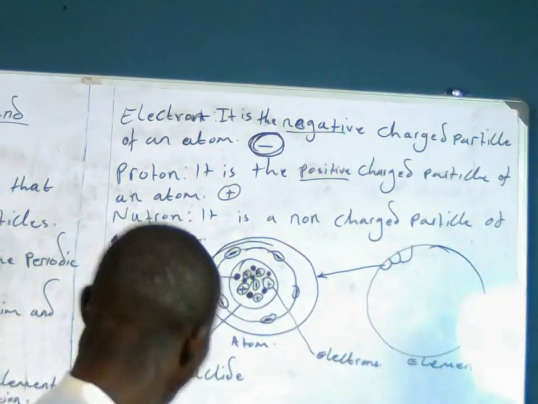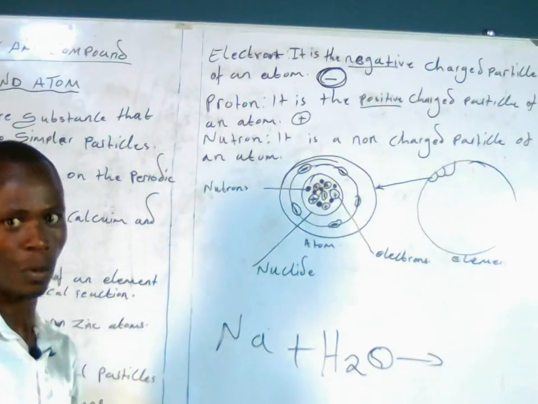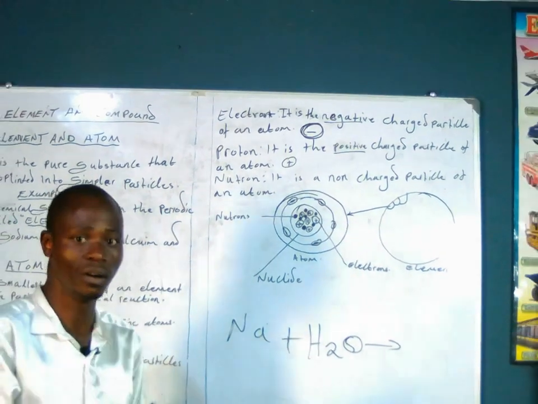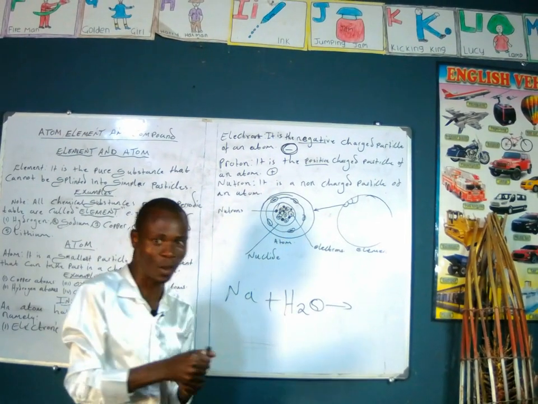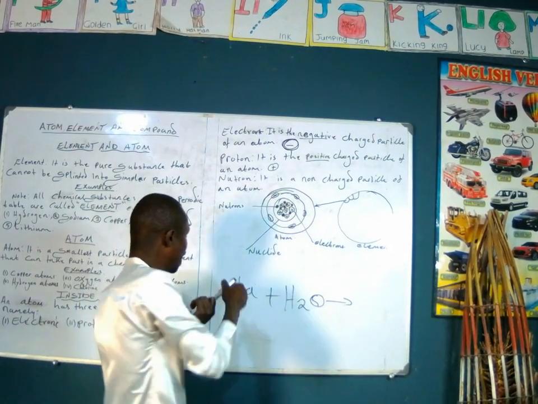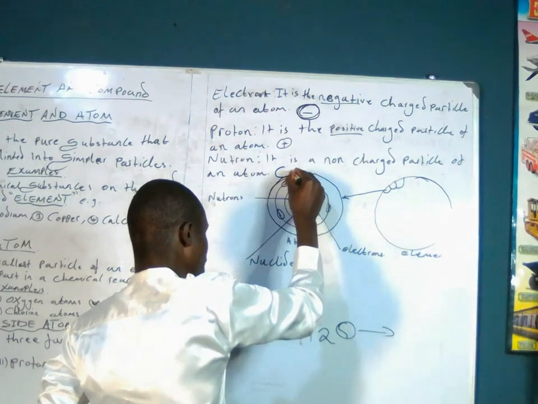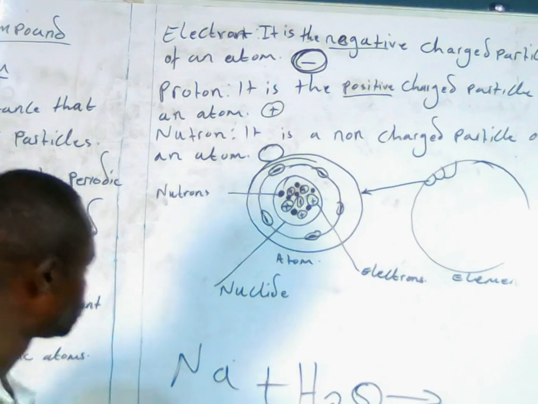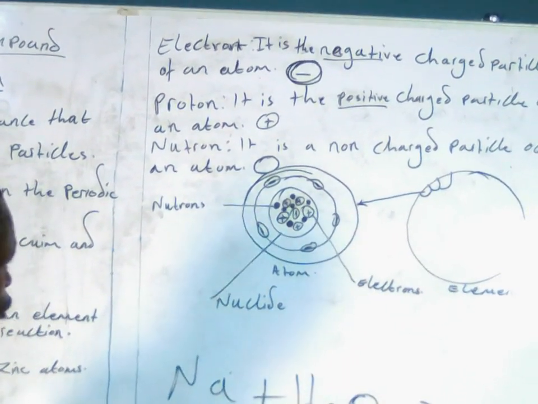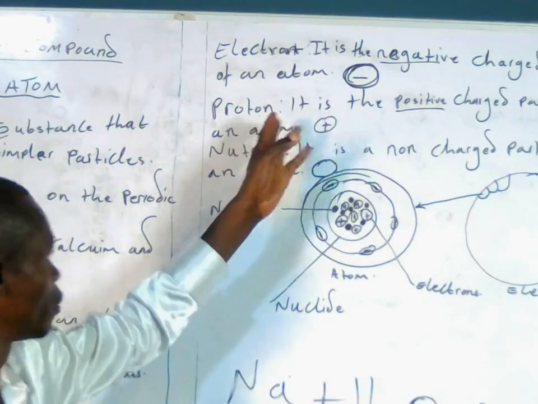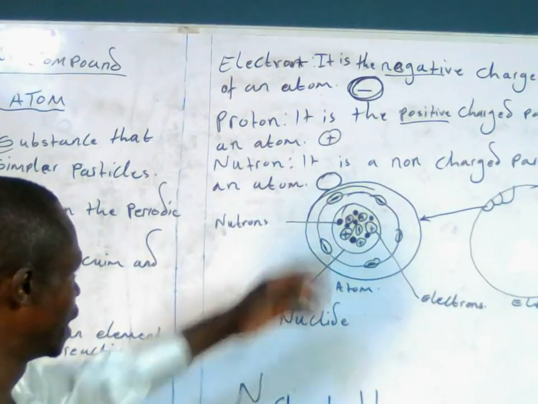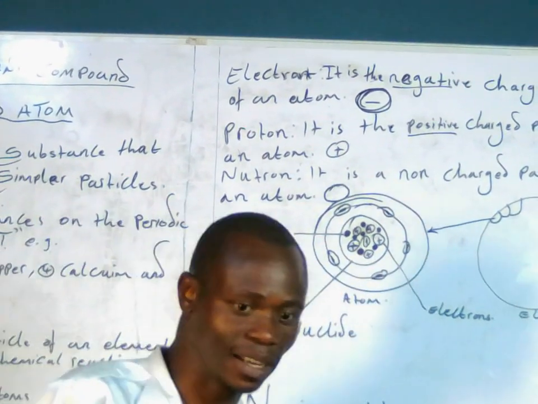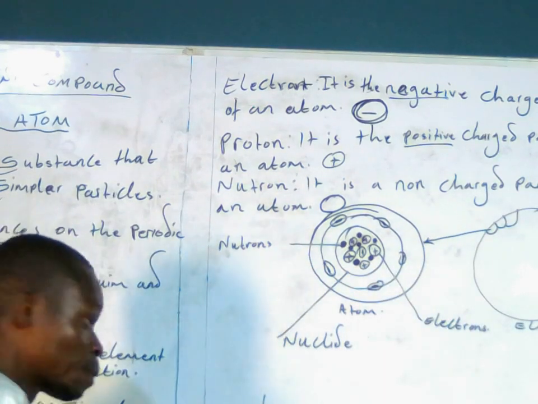Then there is the last one, which is the neutron. We need also to understand what a neutron is. A neutron is a neutral, non-charged particle of an atom. It is denoted by an empty circle. When we talk about a proton, it is positively charged, and its symbol is a circle with a positive sign at the center.